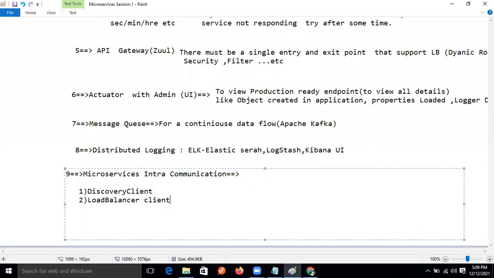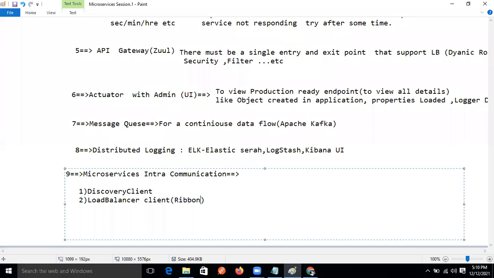Yes, there is some similarity, but the things are totally different. I will conclude it. But first I will see your question, then I will also check the documentation once, then I will give the clear answer. So the load balancer uses client Ribbon only.